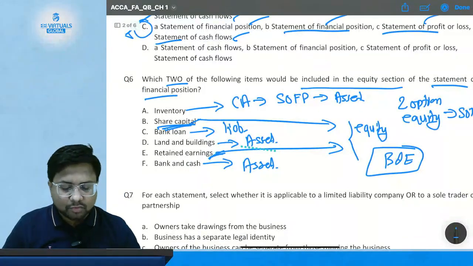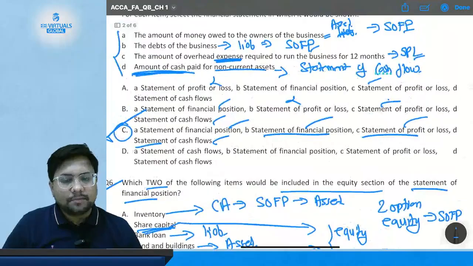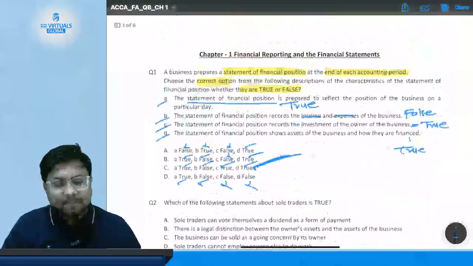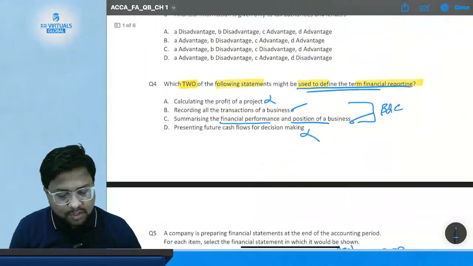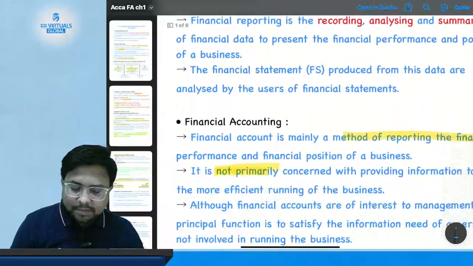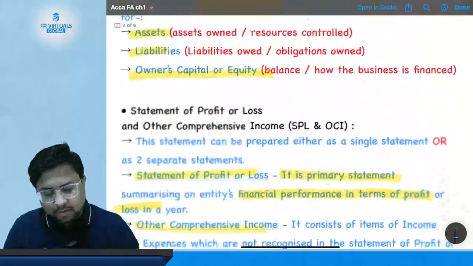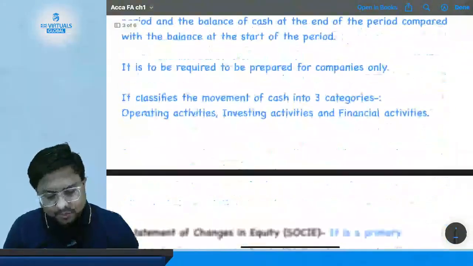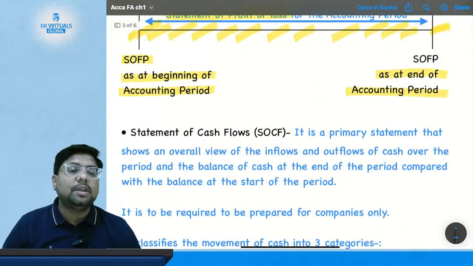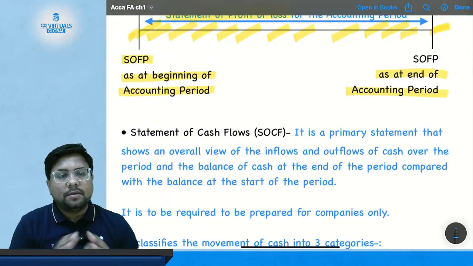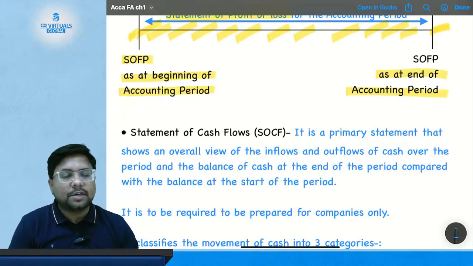Okay. So we have solved some questions regarding the topics which we have studied in the previous class. Now we should start with the fresh topics of the second class, so that we will finish this chapter as quickly as possible, and we'll start with the practical chapters of this subject.